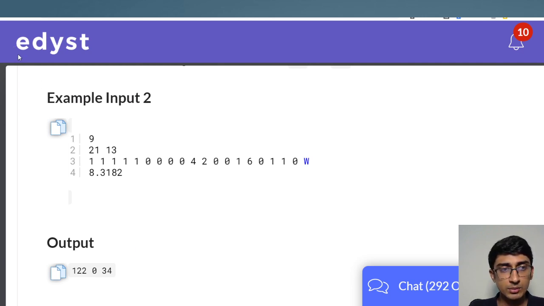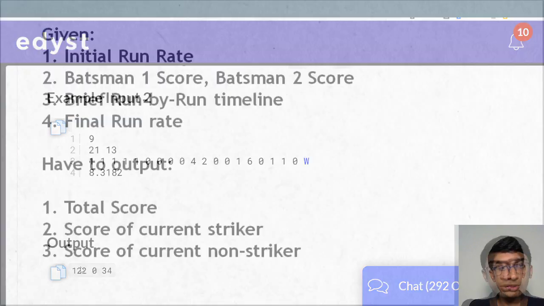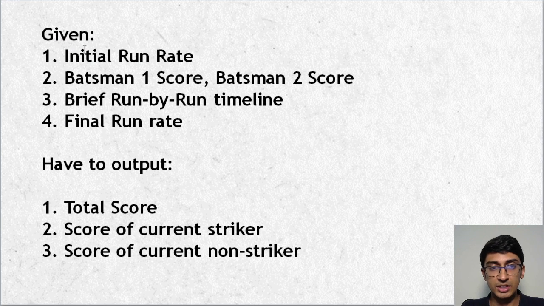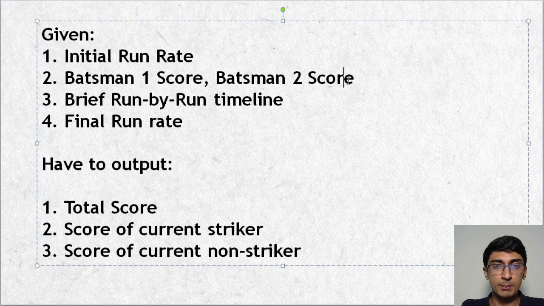Okay, so let me open up some of the things that we know and what we don't know. What we know is the initial run rate, the batsman 1 and batsman 2 score, basically who's on strike and who's not on strike. So I can actually say current striker and non-striker's score. For the D deliveries, we have the brief run by run timeline. Now, how many deliveries D is not given to us as an input. So that deliveries length we have to take and see how many deliveries were there. And we got the final run rate.